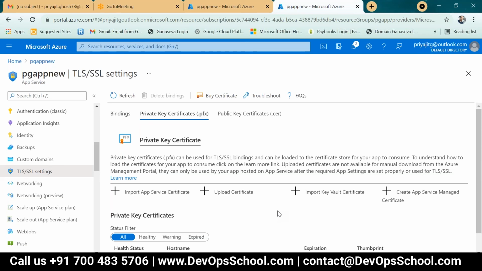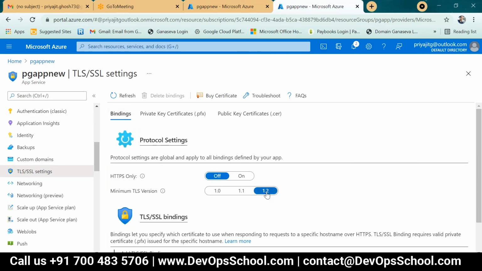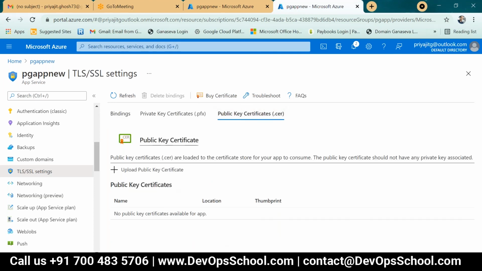Along with TLS version and TLS bindings with 1.2. And what is the latest Azure public key version certificate? The last one is the public key certificate. Upload the public key certificate to the certificate store for your app to consume. It is the same easy option, and the public key should not have any private key associated.